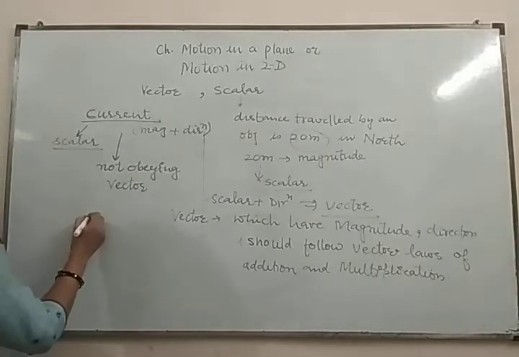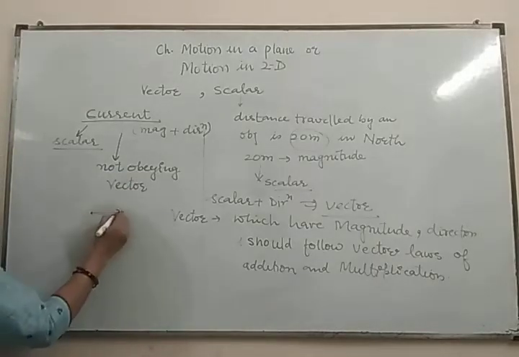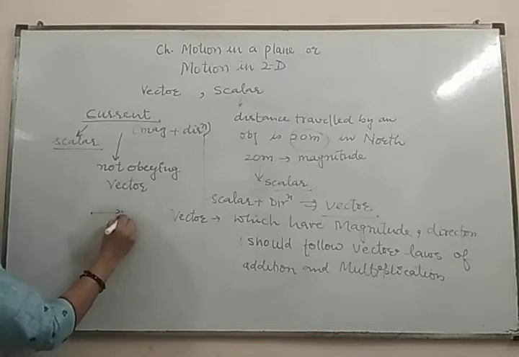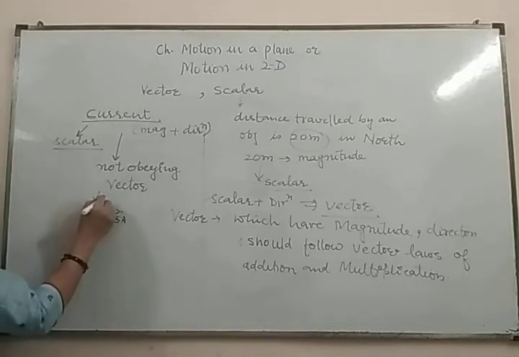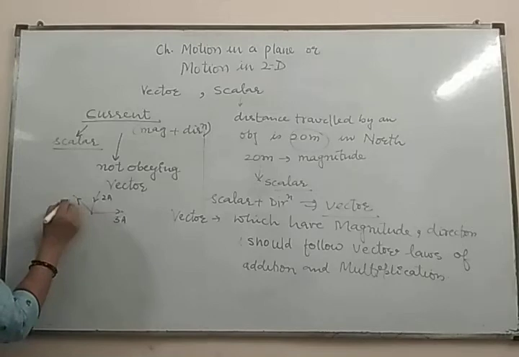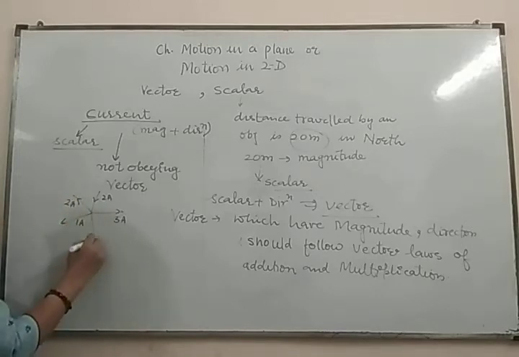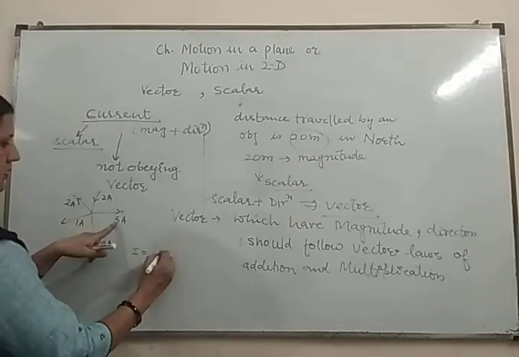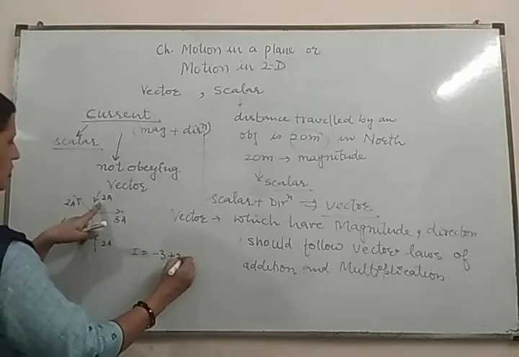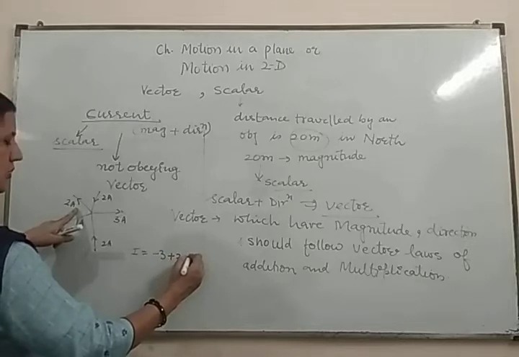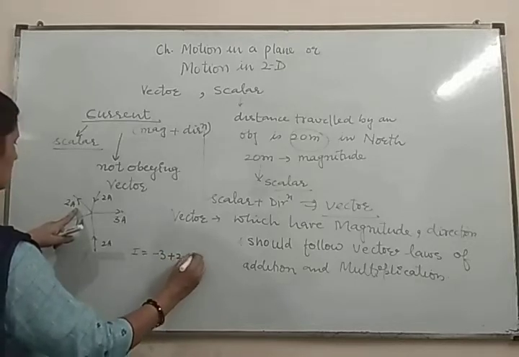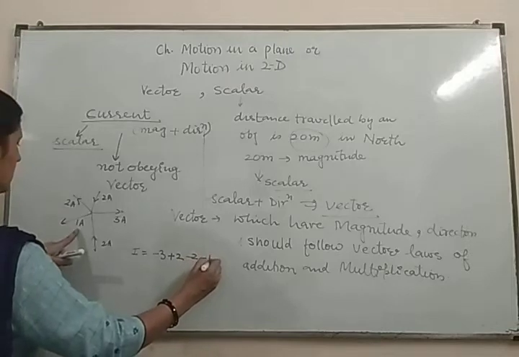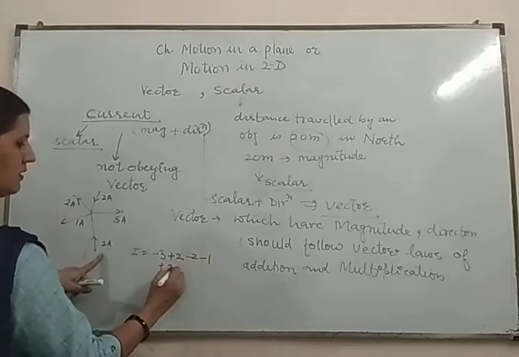Suppose this is the junction. This current I1, or you can say 3 ampere, is leaving the junction, 2 ampere is entering the junction, 2 ampere is again leaving the junction, 1 ampere is leaving the junction, and 2 ampere is entering inside the junction. What is the total current? Outgoing current 3, incoming current 2. Outgoing current is minus 3, minus 2, minus 1, and entering is plus 2.